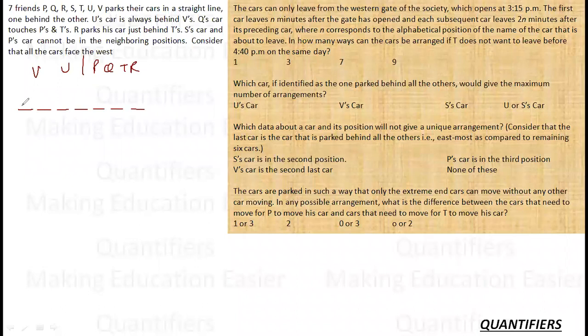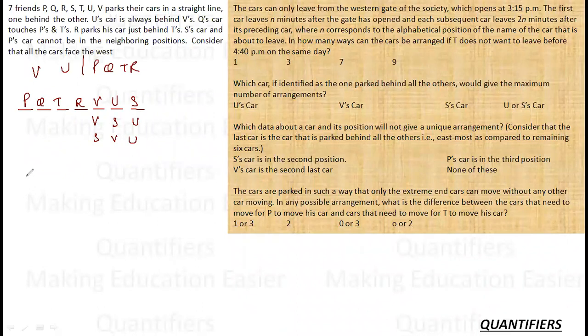Okay, so first case first, let us place P, Q, T and R here. Let us see what the possible cases are. Now V is not here, so V, U, S or V, S, U or S, V, U. There are 3 possible cases in this form, right?